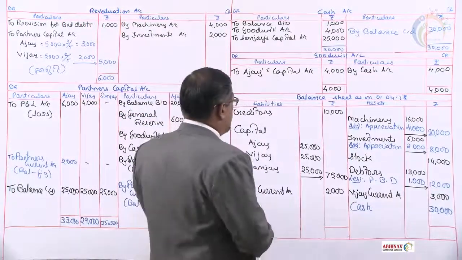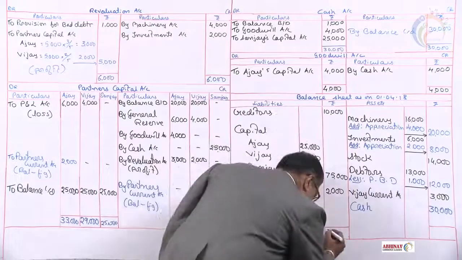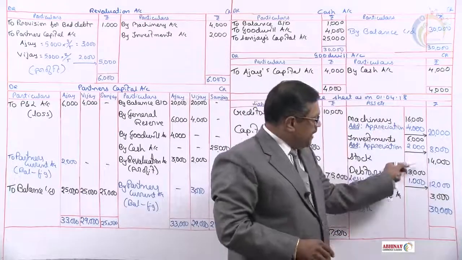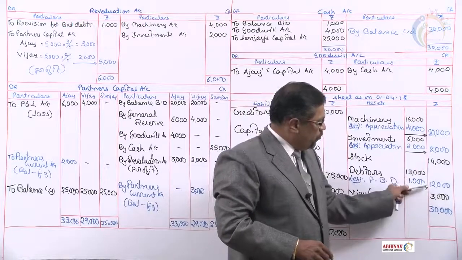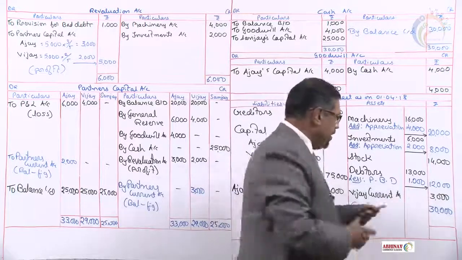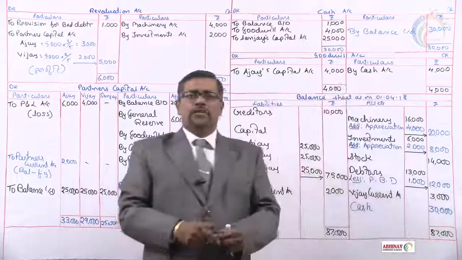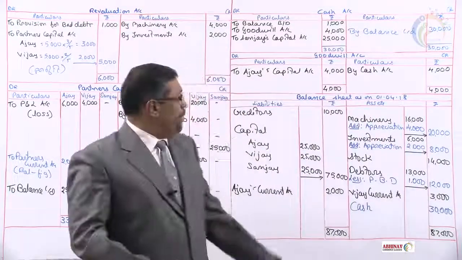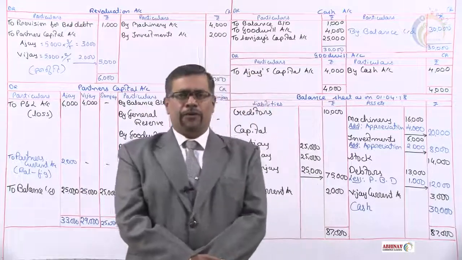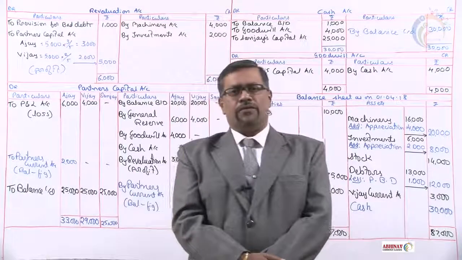When you total the balance sheet, it tallies. Let's see the total of the liabilities: 10 plus 75 plus 2, 87,000. Asset side: 20 plus 8, 28 plus 14 is 42, 42 plus 12 is 54, 54 plus 3, 57 plus 30, 87,000. That's all. This is how the entire problem has been done. In this session, we have completed problem number 29. In the next session, we'll start with problem number 30. Thank you.